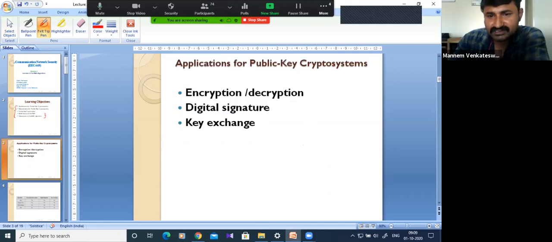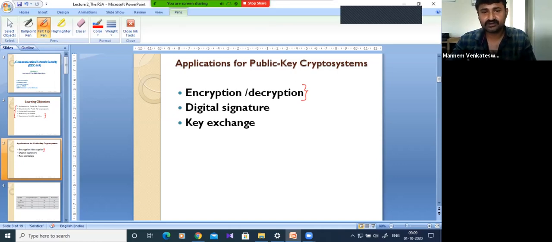Applications are nothing but how we are going to use these algorithms. In this, please listen carefully. In all the processes of cryptography, encryption and decryption will be there. But we should know the difference between encryption, decryption, digital signature, and key exchange.